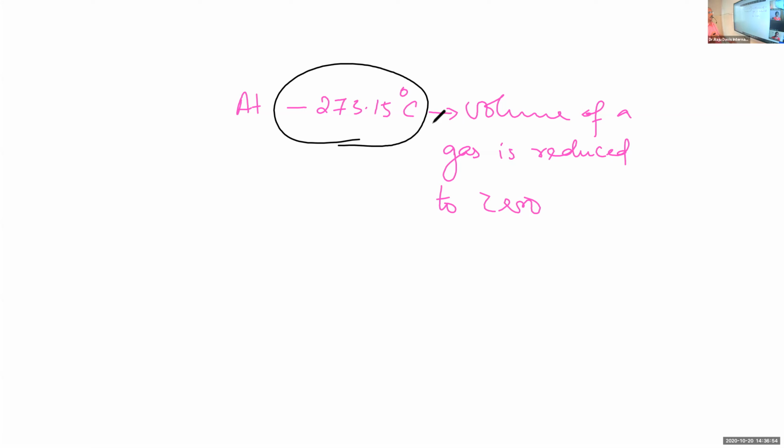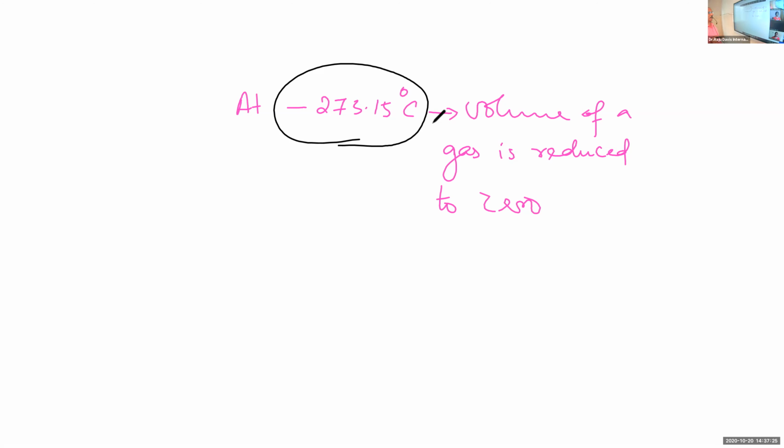The various scales are degree Celsius, degree Fahrenheit, and Kelvin. In Kelvin, we will not use the term degree. Celsius is degree Celsius, Fahrenheit is degree Fahrenheit, but Kelvin is simply Kelvin, capital K. In the first chapter, we have studied temperature.